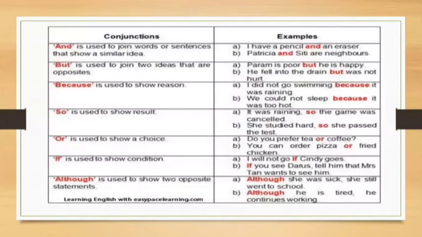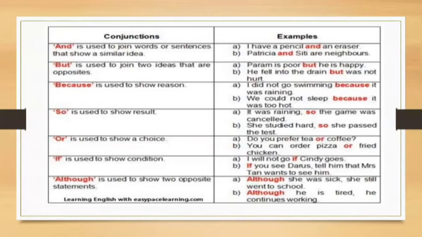Now, let's take some more examples. So we have the conjunctions and, but, because, so, or, if, although, and we will look at some examples. And is used to join words or sentences that show a similar idea. I have a pencil and an eraser. Patricia and City are neighbors. Similar idea. We are joining two names.